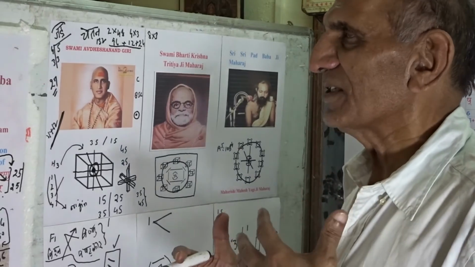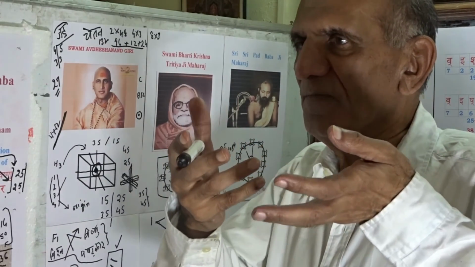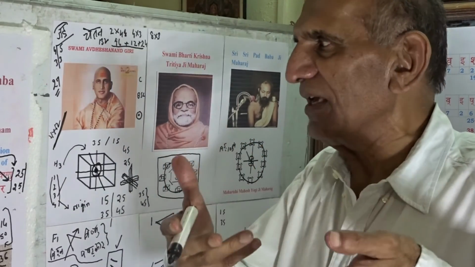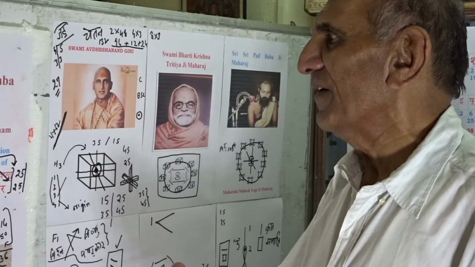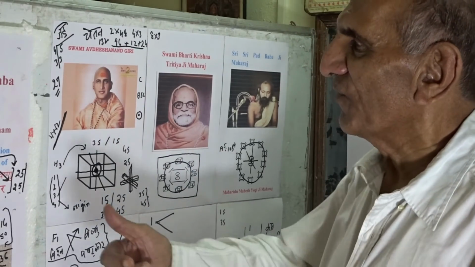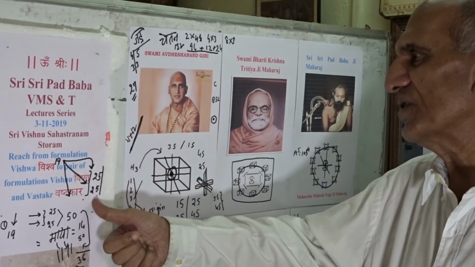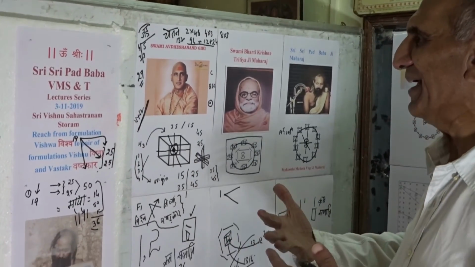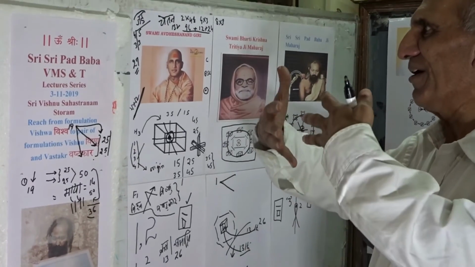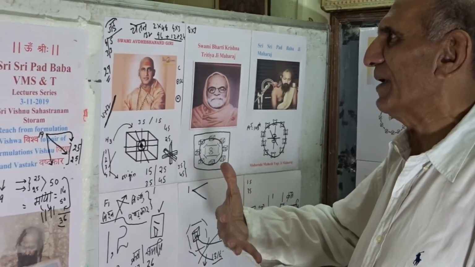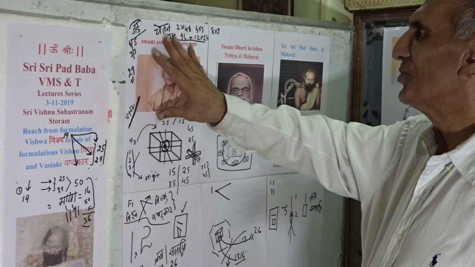Therefore, the sadhakas fulfilled with the intensity of virtue and imbibing the transition from formulation Vishwa to formulation Vishnu and Vashatkar will be ultimately of the transcendental order of transiting and transforming from Jad to Chetan.